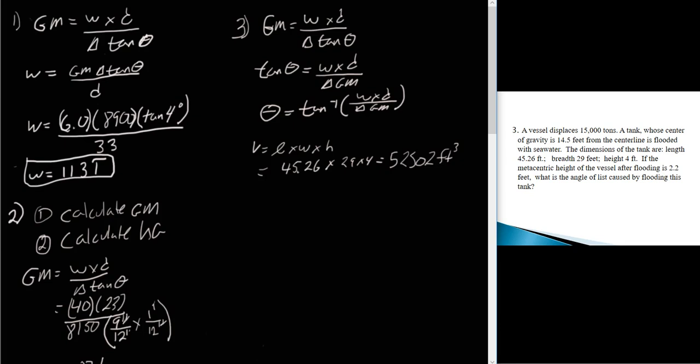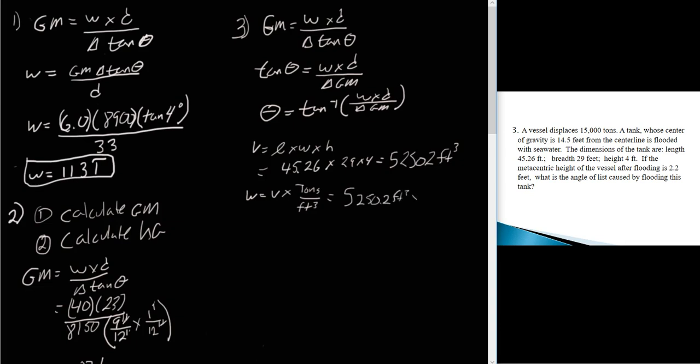So now we're going to have to take that volume, and weight equals volume times tons per cubic foot. Okay. So in this case, our volume is 5250.2. All right, that's feet cubed.